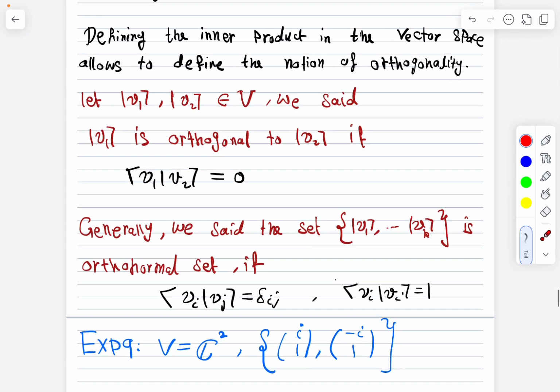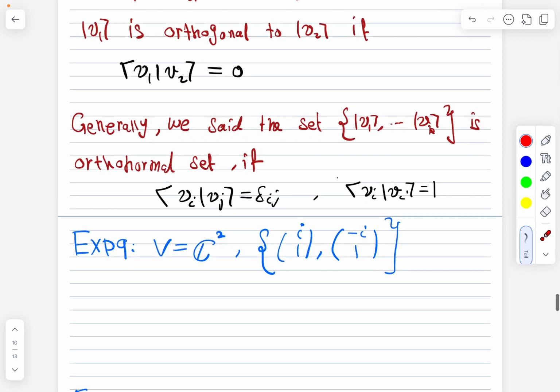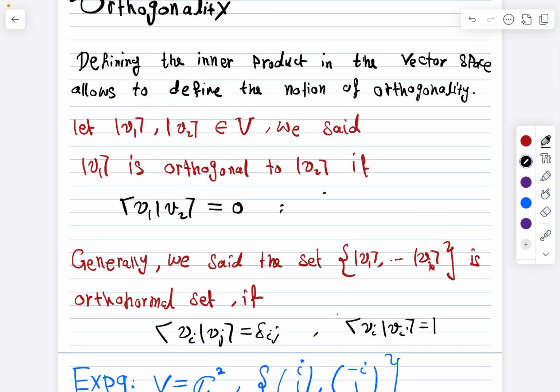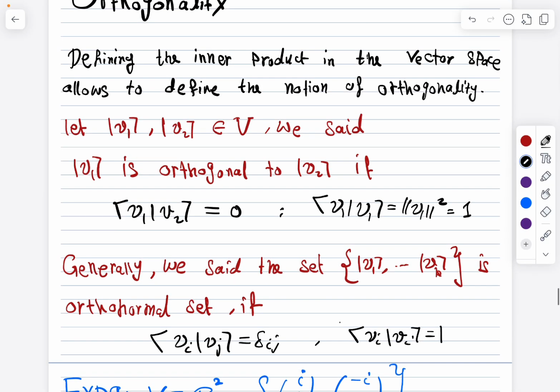Okay, now here's a remark I want to write. Not sure if I wrote it previously. It's the following: if you have the same vector, the inner product of the vector with itself, v1, we said that it's already positive, so this is actually equal to the norm of the vector squared. So basically from this relation, we deduce that the norm squared is 1, so the norm is 1, so the norm of the vector is 1. And that's why we said orthonormal. So they are orthogonal and they are normalized.